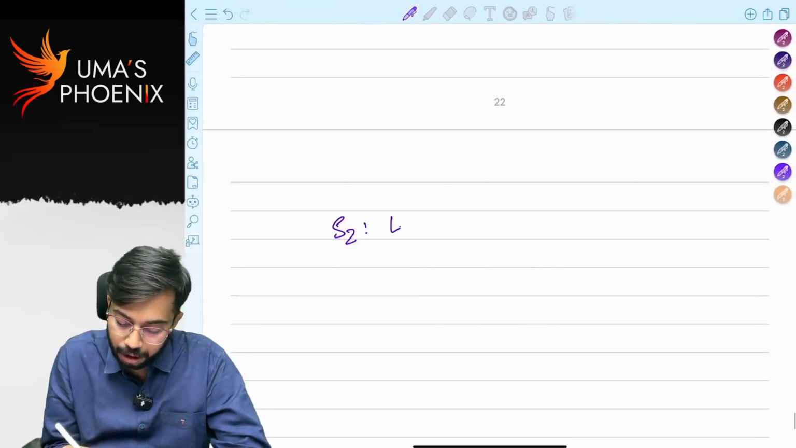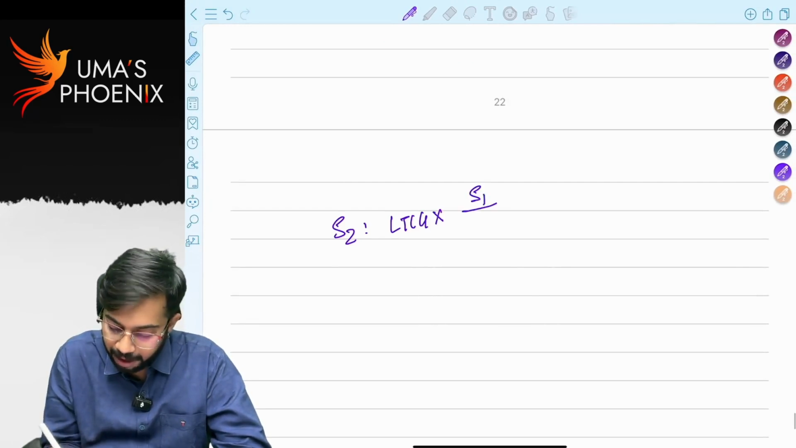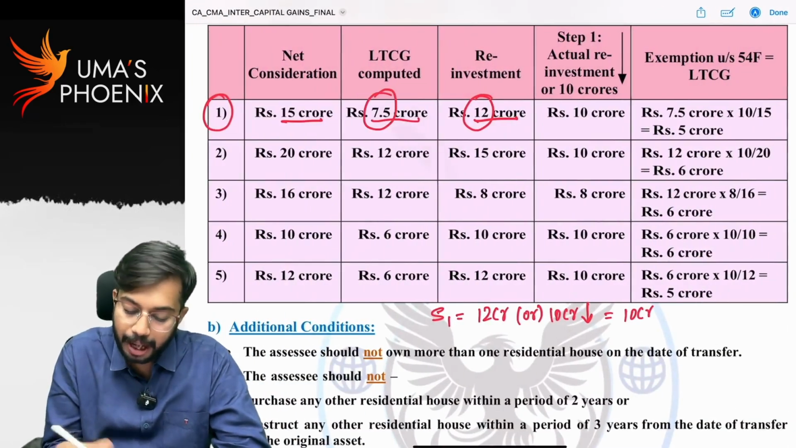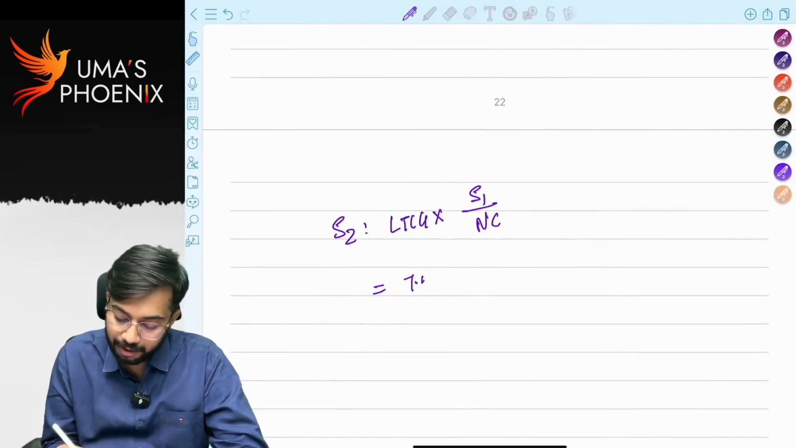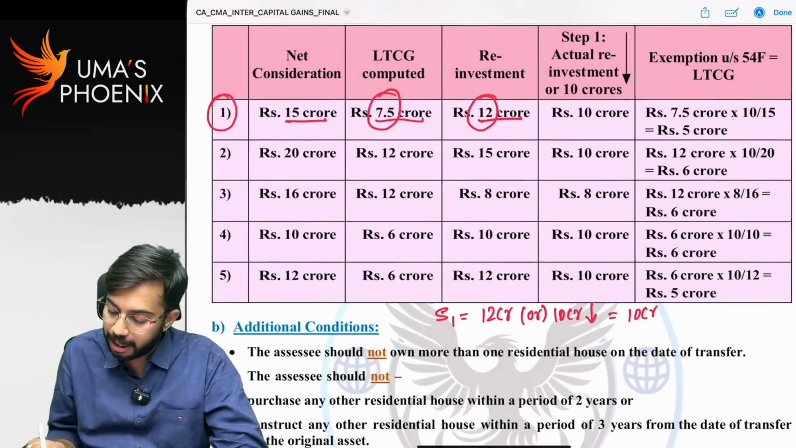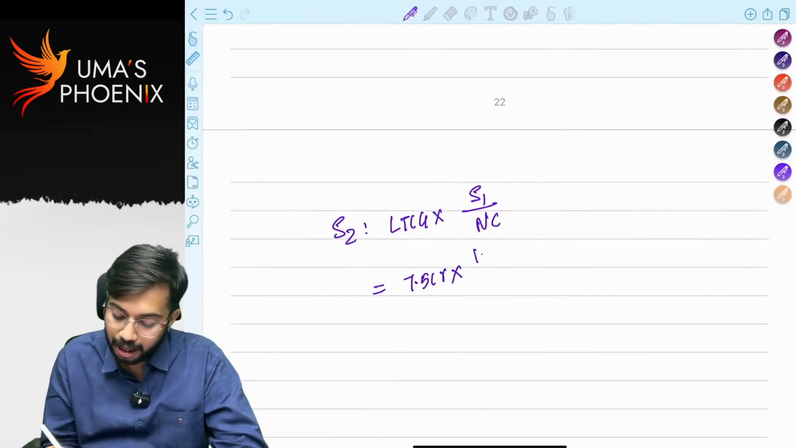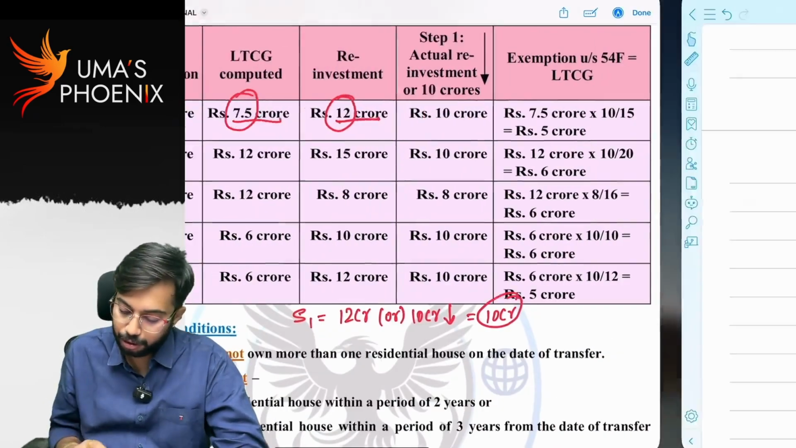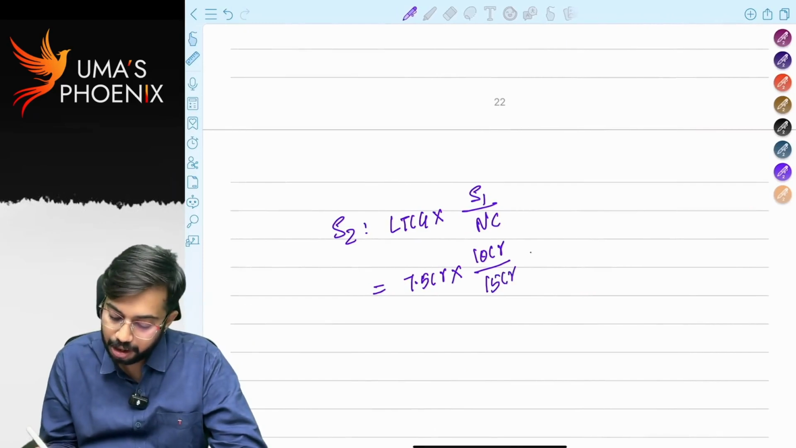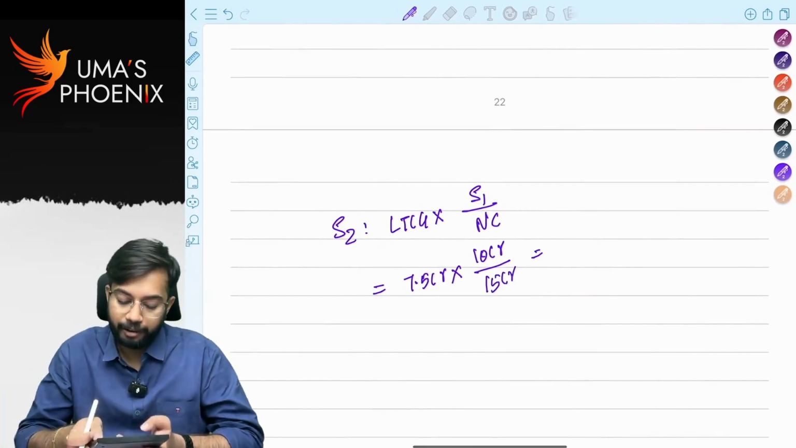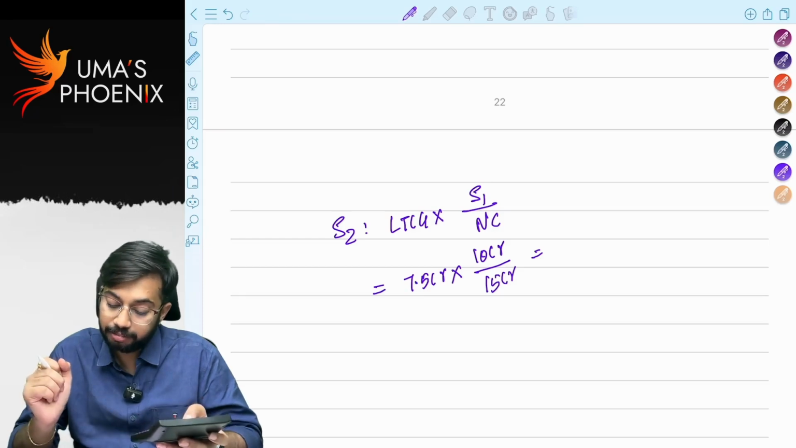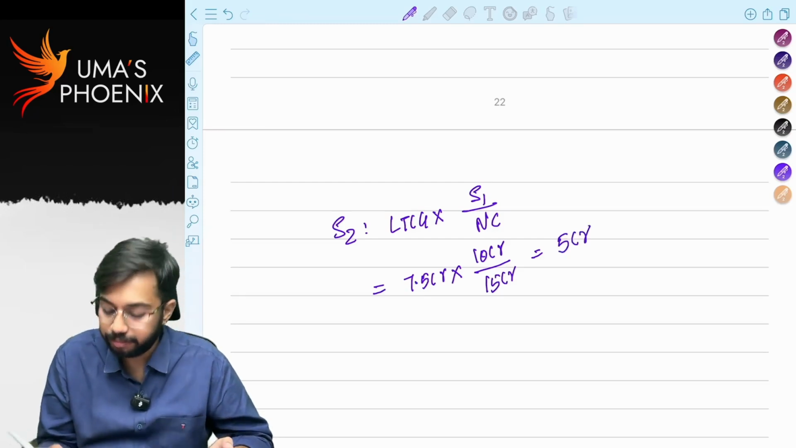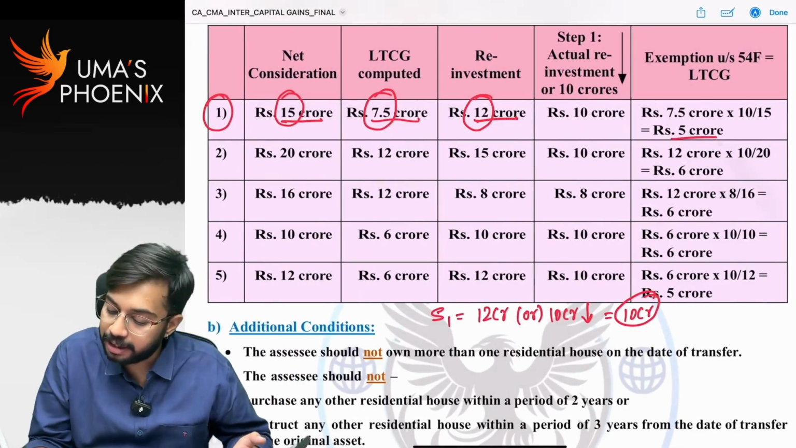Step 2 is equal to long-term capital gain into step 1 divided by net consideration. How much is long-term capital gain here? Long-term capital gain is 7.5 crores. 7.5 crores into how much is step 1? Step 1 is 10 crores. 10 crores divided by net consideration. How much is net consideration? 15 crores. So 7.5 into 10 by 15, how much? I think it is 5 crores. Let us see. Yes, 5 crores. So 5 crores is the exemption.